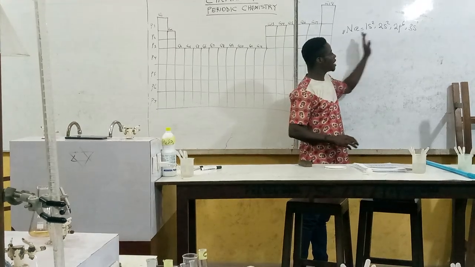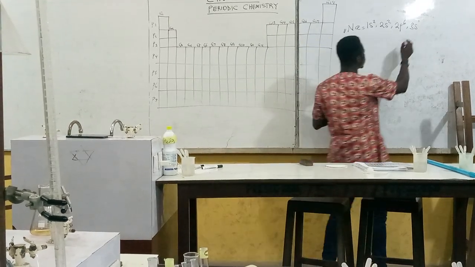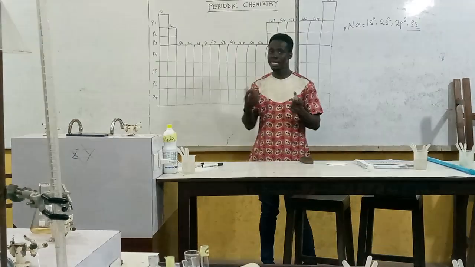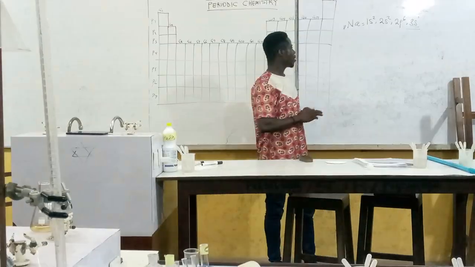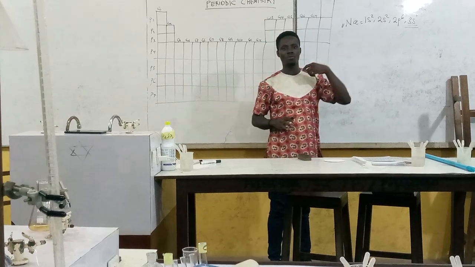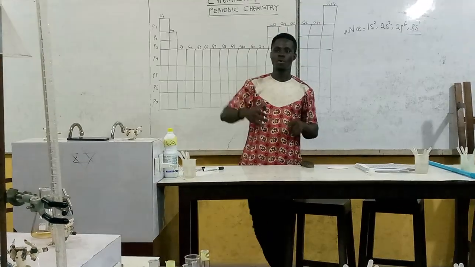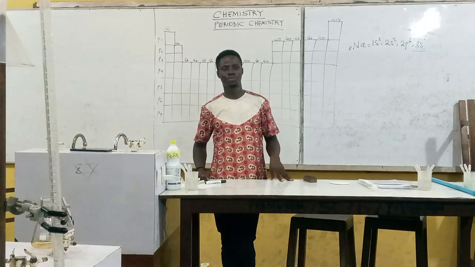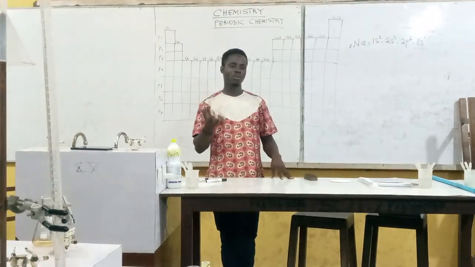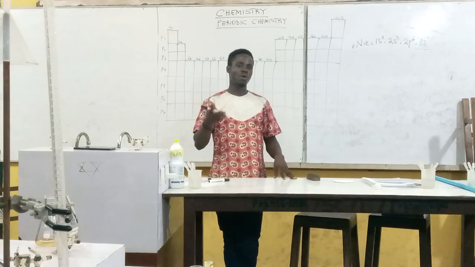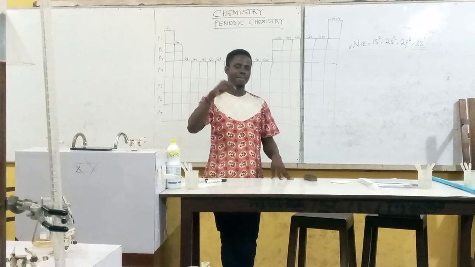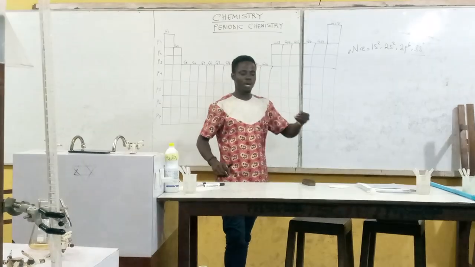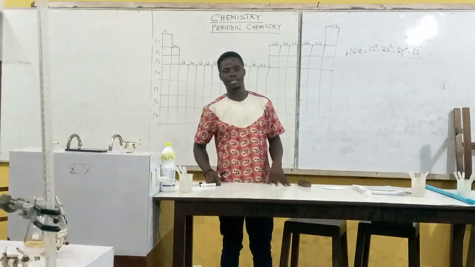Now, when you write electronic configuration and you get what you call the outermost electron, this outermost electron can predict a lot of things. As soon as I write the electronic configuration, I'll be able to know the exact block that particular element belongs to. Anytime I write an electronic configuration, the outermost block indicates that the element belongs to that block. So I can ask a question: explain why sodium is an S block element.